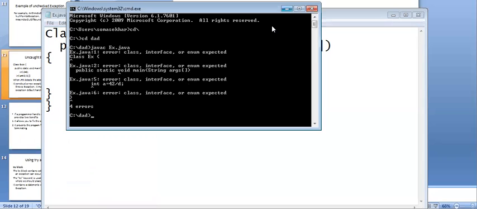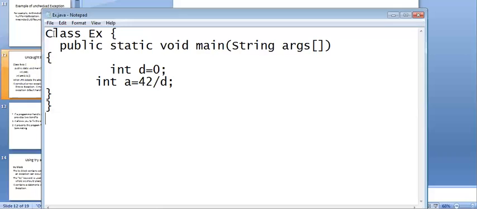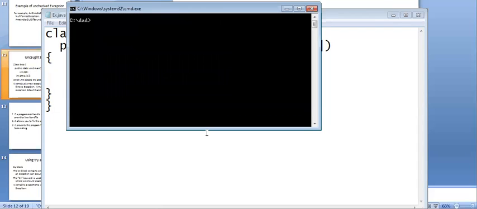The problem is that I had created this class name with a capital letter. So I compile the code again, and I'll clear the screen. I'm going to compile the code with javac, and I'm going to run the code with java, program is Ex.